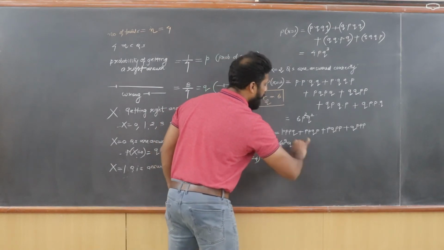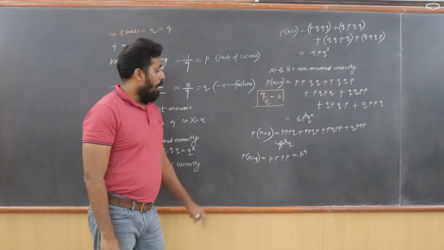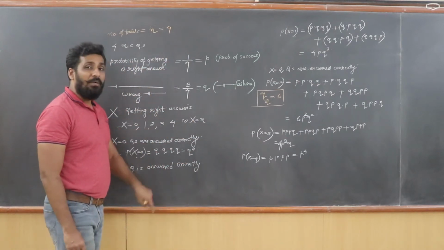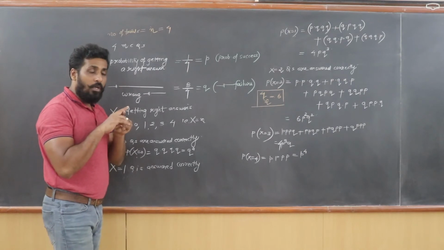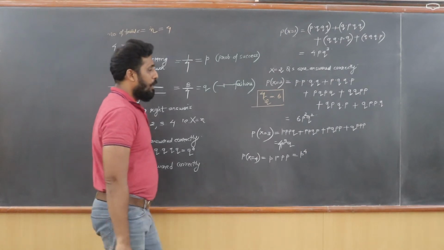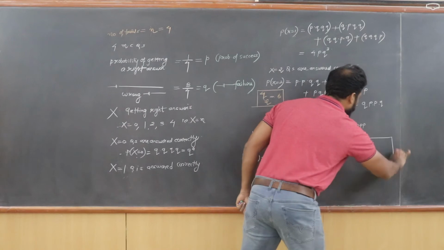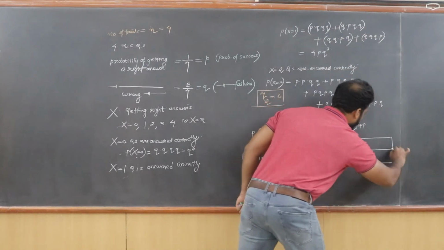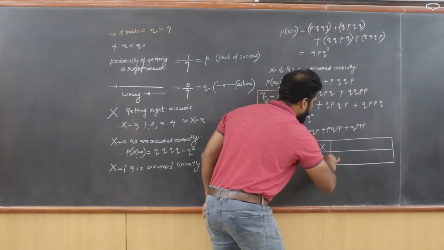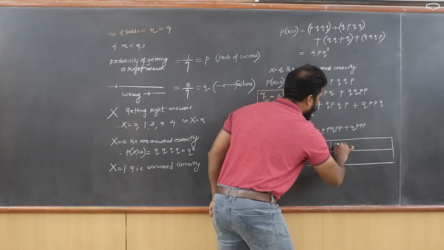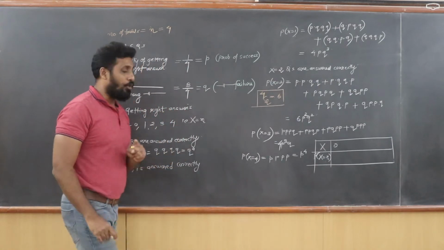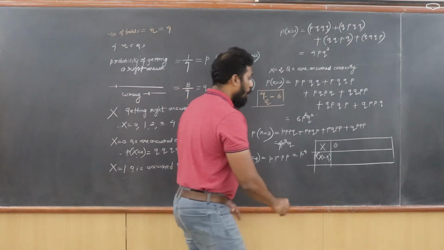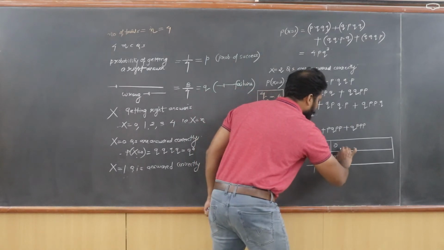So the answer came P raised to 4. Now if you observe these 5 different possibilities that I have discussed, if I try to accommodate them in a table, the table would look like this. There is x and there is the probabilities of x equal to xi. So when x was 0, that means I had 0 success. So for 0 success, my probability came q raised to 4. So I'm going to write here q raised to 4.